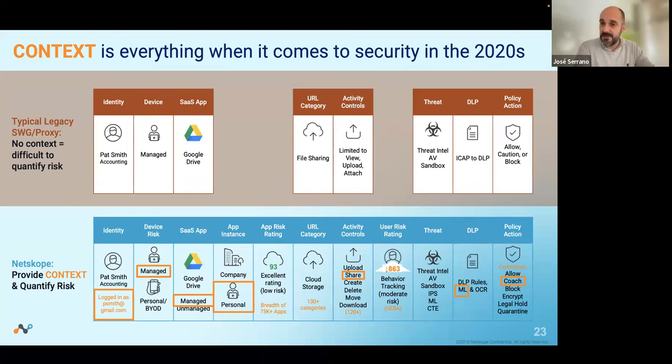And actually, this decision is not binary. It's not only allow or block. We can do much more things than allowing or blocking. We are able to do things like coaching the user whenever possible. So you are able to coach the user, to tell the user what is wrong in the action that is taken. And based on that, we are able to allow the user even to justify the activity, to give feedback to our policy, and to be able to build a better policy in our company based on the information that the user is providing.